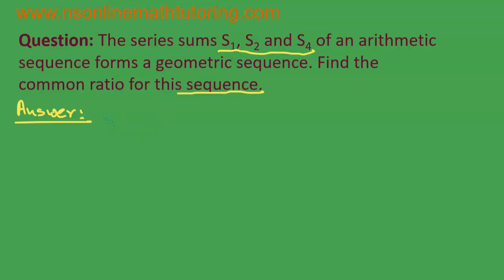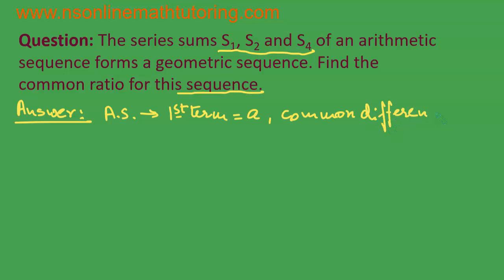So, first of all, let me write for the arithmetic sequence, I am taking the first term equal to A, okay, and the common difference is equal to D, okay.